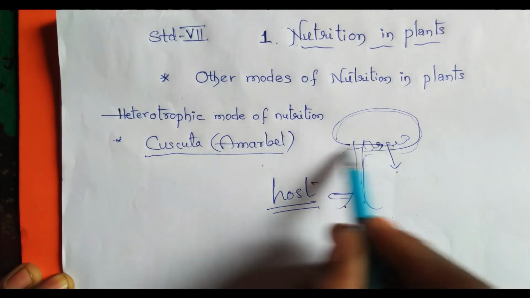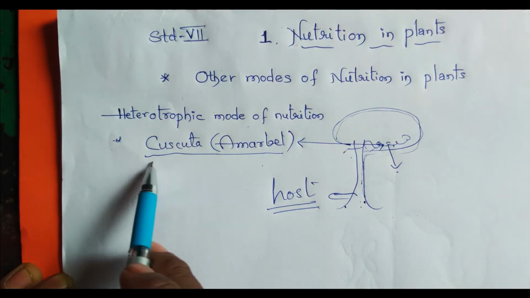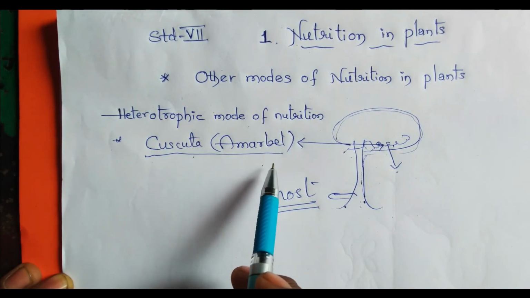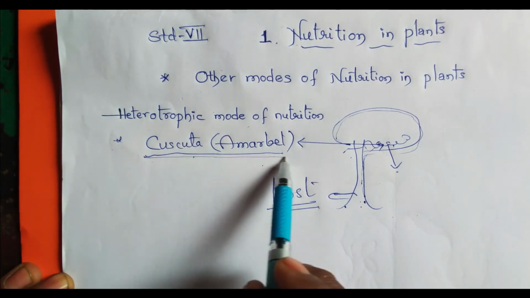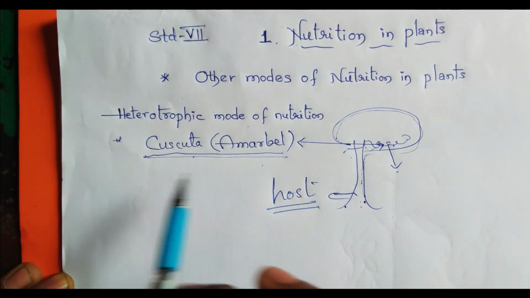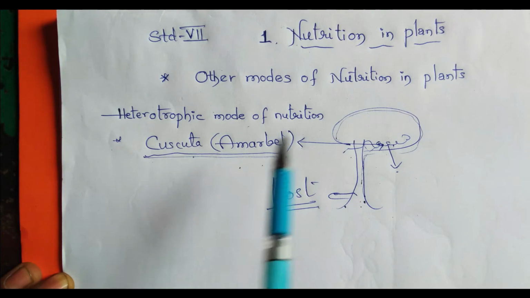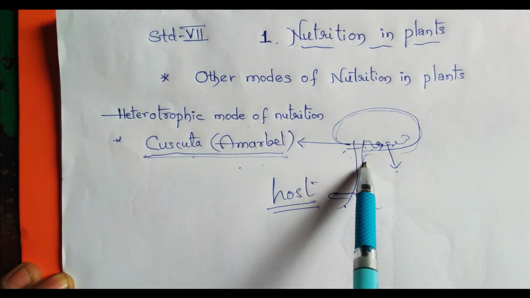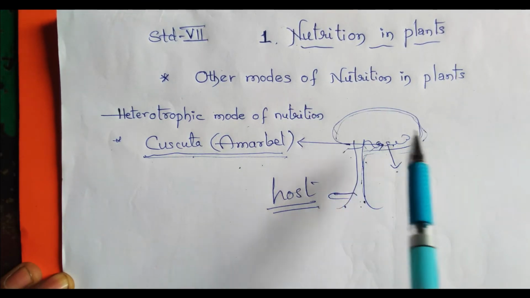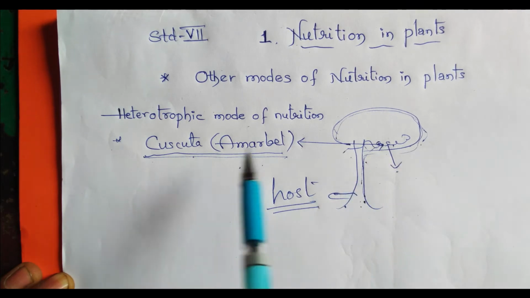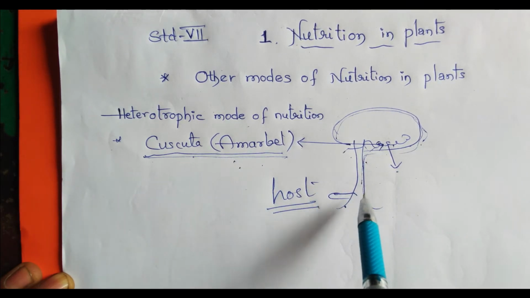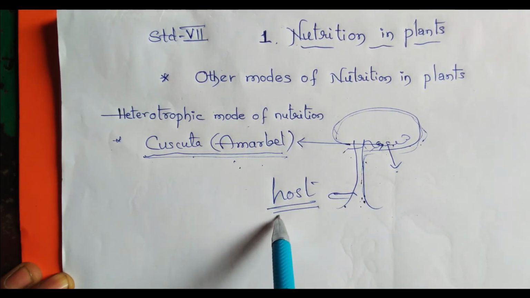And this plant is called cuscuta or amar bel. It has no chlorophyll and totally depends on other plants. The tree which provides nutrients to cuscuta is called the host tree.